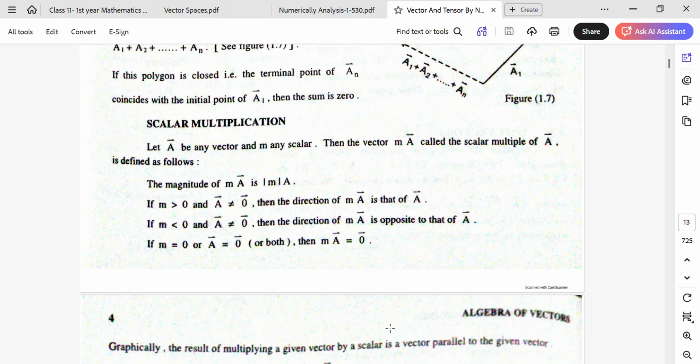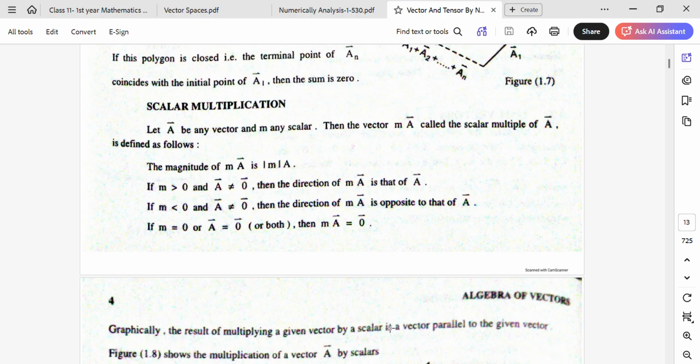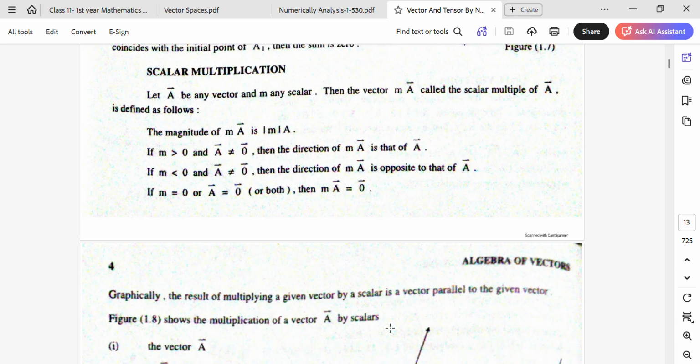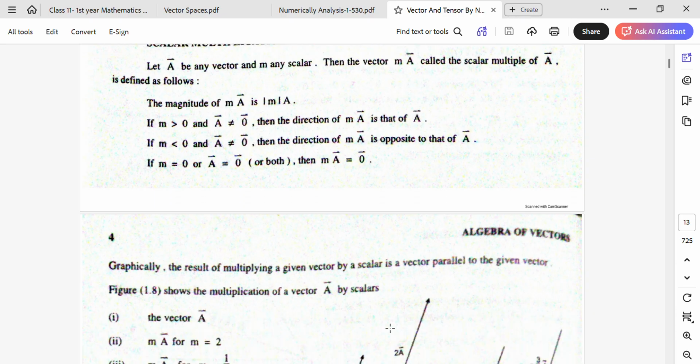If m is equal to 0, or the given vector is equal to 0, or both, then ma is equal to 0. Graphically, the result of multiplying a given vector by a scalar is a vector parallel to the given vector.